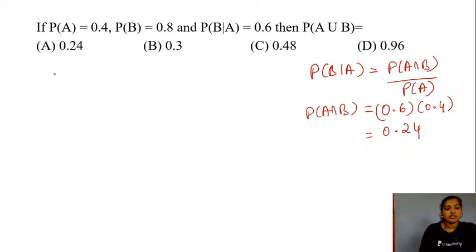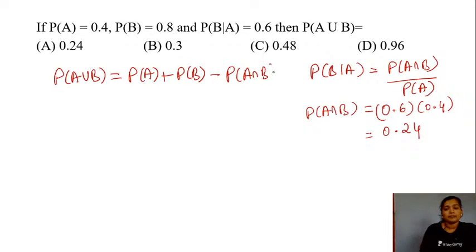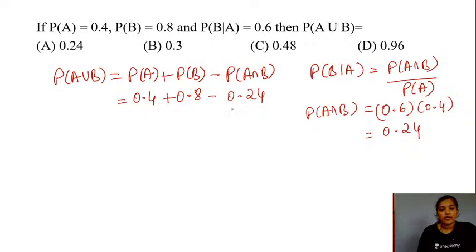So we need probability of your event A or B, and the formula is probability of A plus the probability of your event B minus the probability of your event A and B. So let me substitute the values, right? So this is going to be 0.4 plus 0.8 minus 0.24. So 0.4 minus 0.24, that would be 0.16, 0.16 plus 0.8. So the answer here is 0.96. So the option D is the correct answer for the given question.